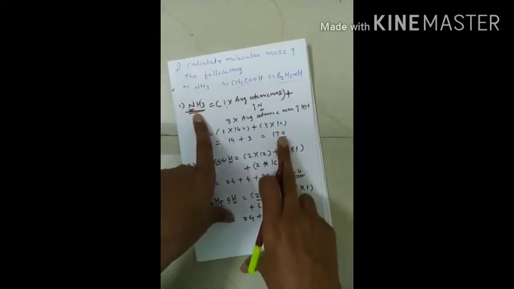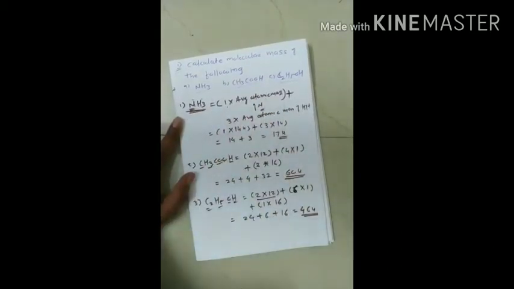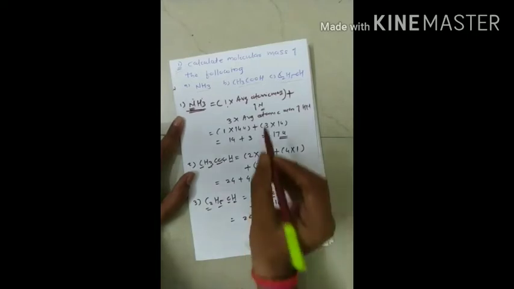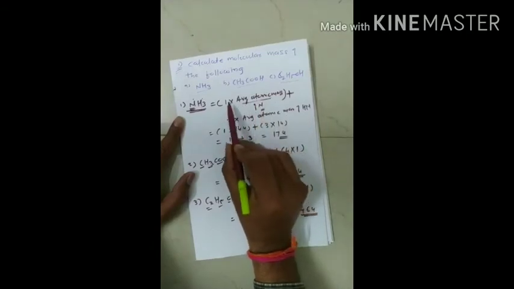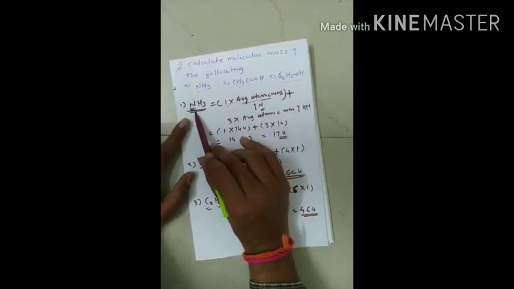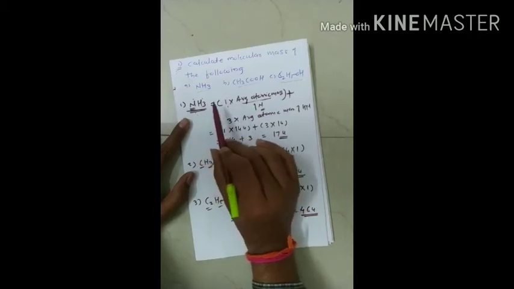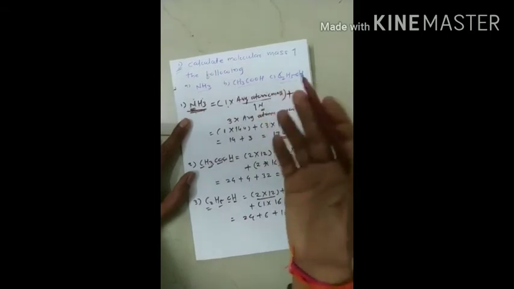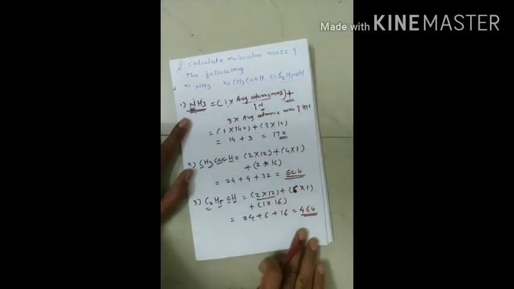for acetic acid it is 60 unit, and for ammonia it is 17 unit. So in this way you can easily calculate the molecular mass of any given compound. The only thing is, you must know the average atomic mass. We have to multiply the average atomic mass by the number of atoms of the element in that particular compound. Similarly, if 2 elements are there, 3 elements, or 4 elements are there, we add them in sequence and we will get our answer.